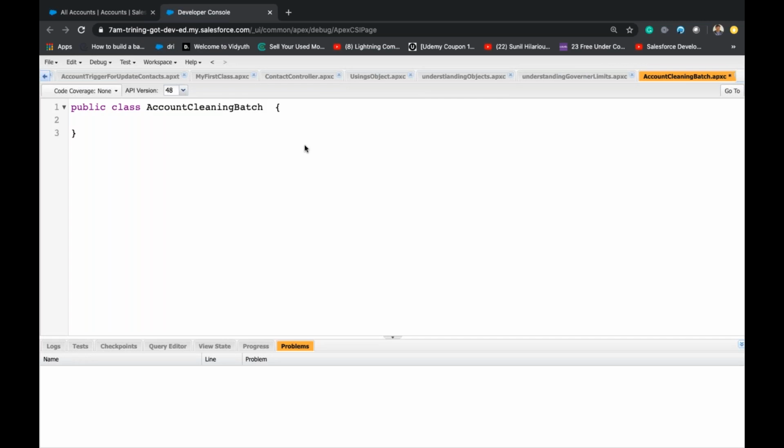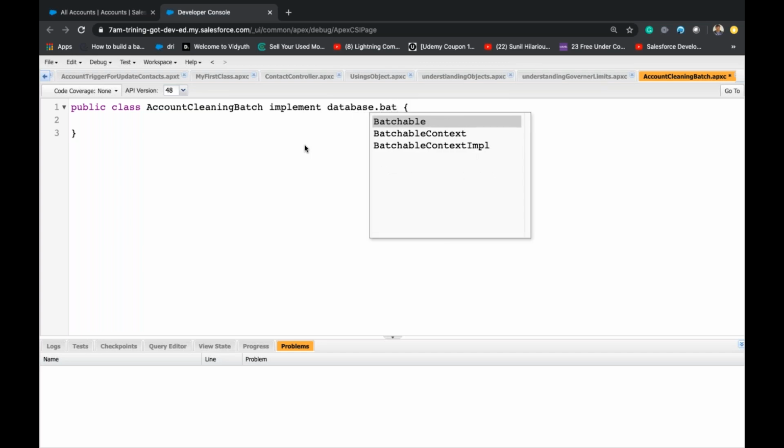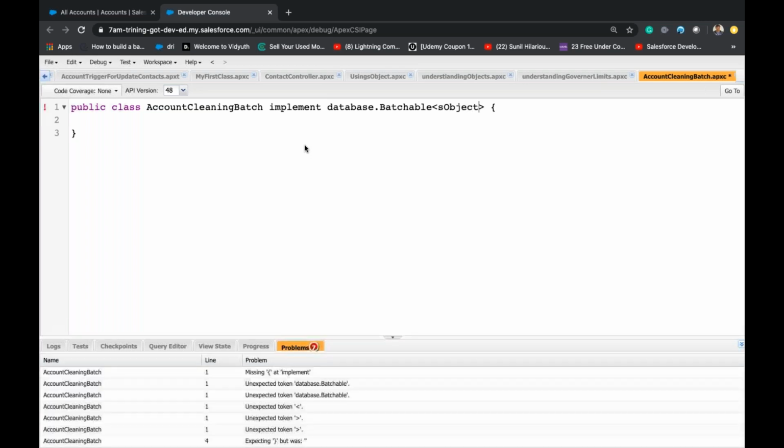This should implement Database.Batchable, and in the brackets we have SObject. So it's implements.